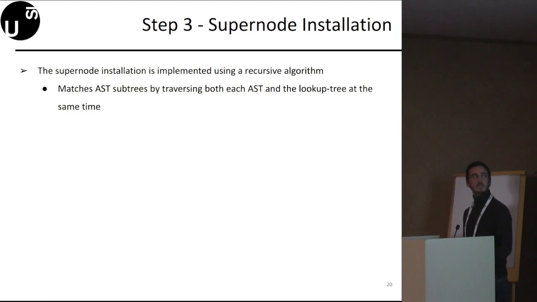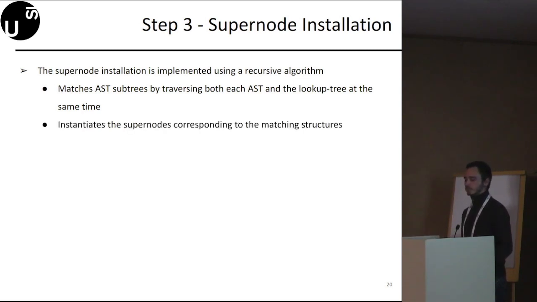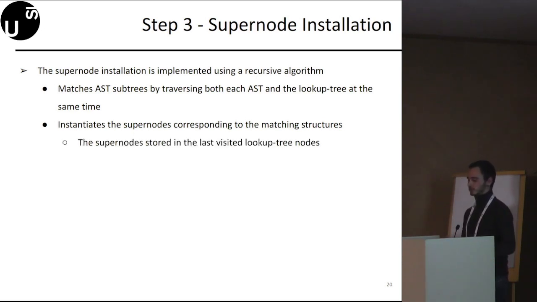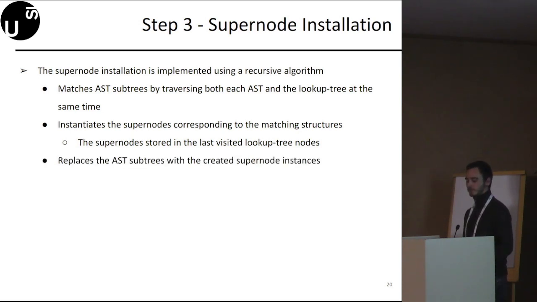This algorithm matches AST subtrees by traversing both each AST and the lookup tree at the same time. Then the algorithm instantiates the supernode corresponding to the matching structures, that are the supernodes that are stored in the last visited lookup tree nodes. Finally, the algorithm replaces the AST subtrees with the created supernode instances.